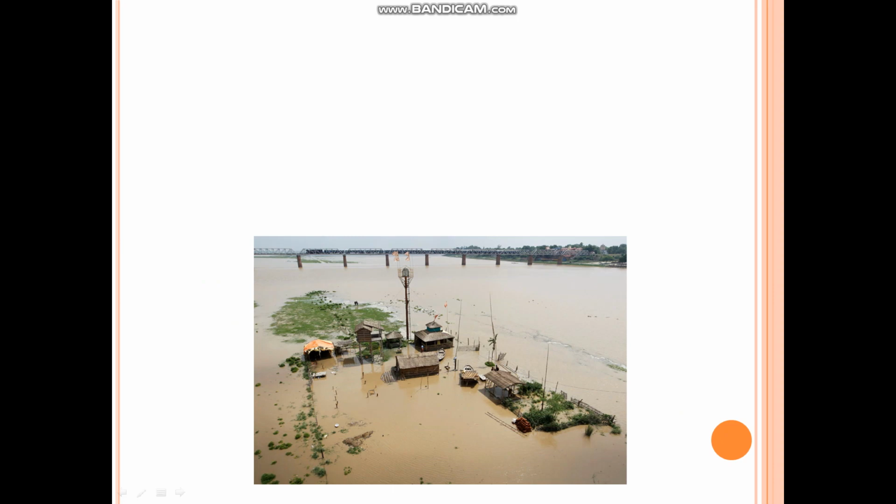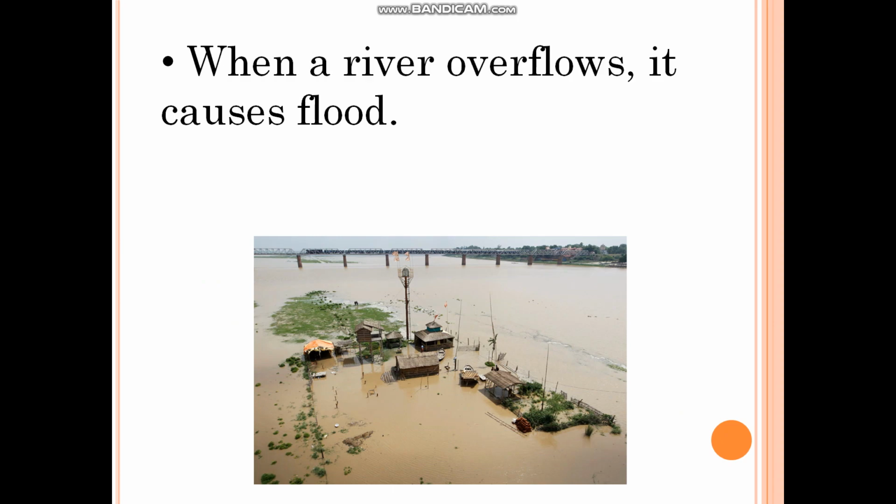Because the rivers are overflowing. है ना, when we fill water inside a glass and go on pouring more water, it will start coming out of the glass, it will overflow. Same with the rivers. When there are heavy rains, the water in the river exceeds, and then it starts overflowing, which causes flood. Okay,